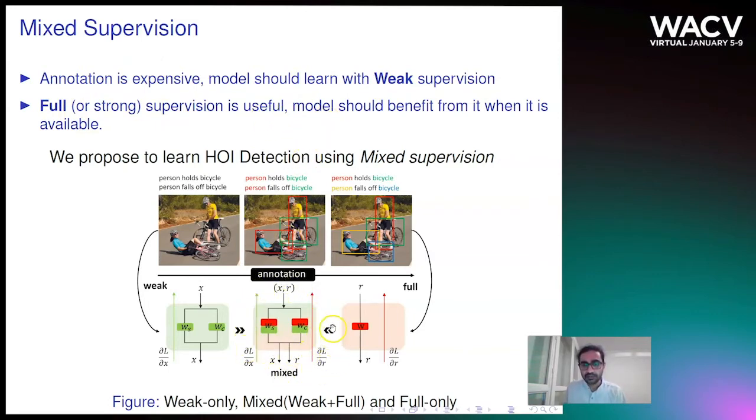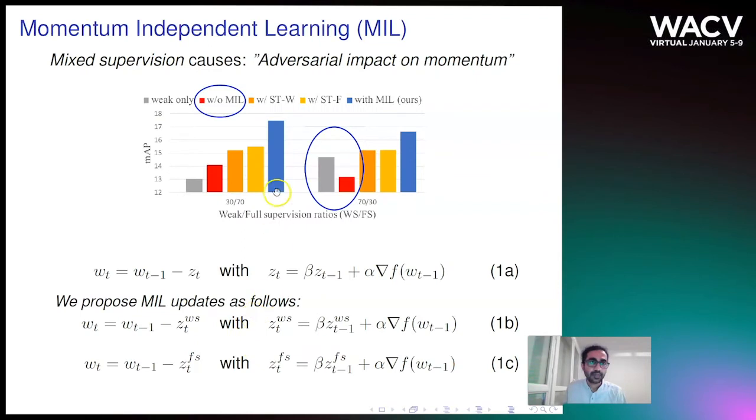So the mixed supervision framework is like this, where we should be able to use the region level or full supervision data when it is available, or the image level or weak supervision data for updating the network. But mixed supervision is not straightforward. This is due to an adversarial impact on momentum.